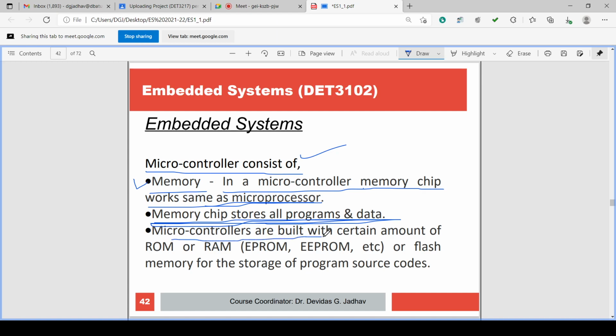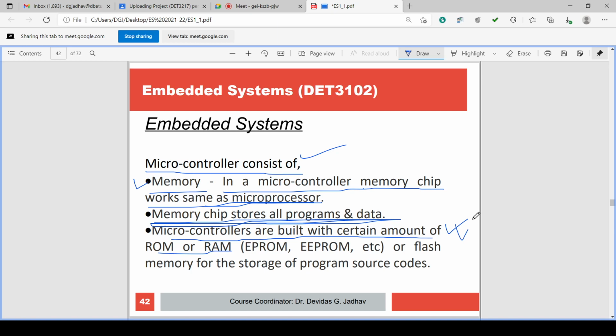Microcontrollers are built with a certain amount of RAM or ROM. So within the microcontroller IC there is a certain amount of ROM or RAM. Either ROM is there or RAM is there, sometimes both are there.